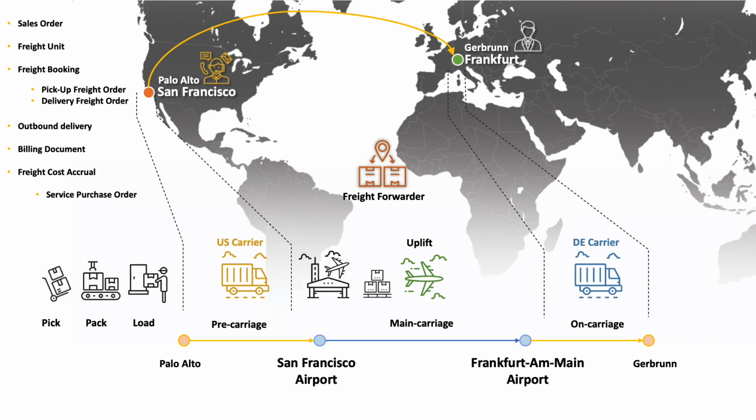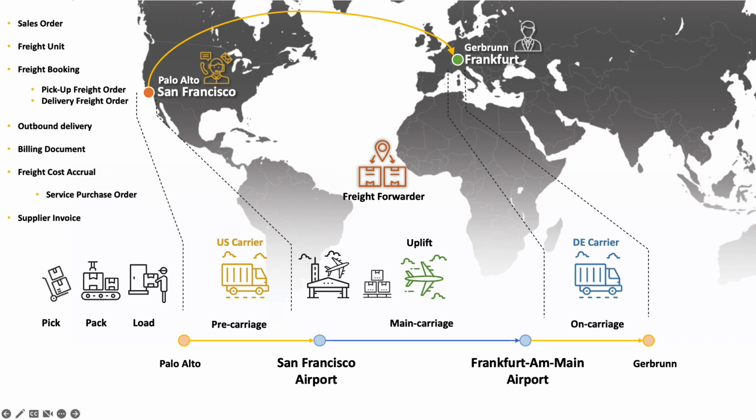At this point, we will then be able to also generate on our side the freight cost accrual, so post the accrual, which in turn and seamlessly is going to also generate the service purchase order and perform the service entry sheets, which are the prerequisites for us being able to accommodate the incoming invoice that will be coming in from the freight forwarder, asking us to pay for the transportation of the goods that we've asked to be sent from the US to Germany.